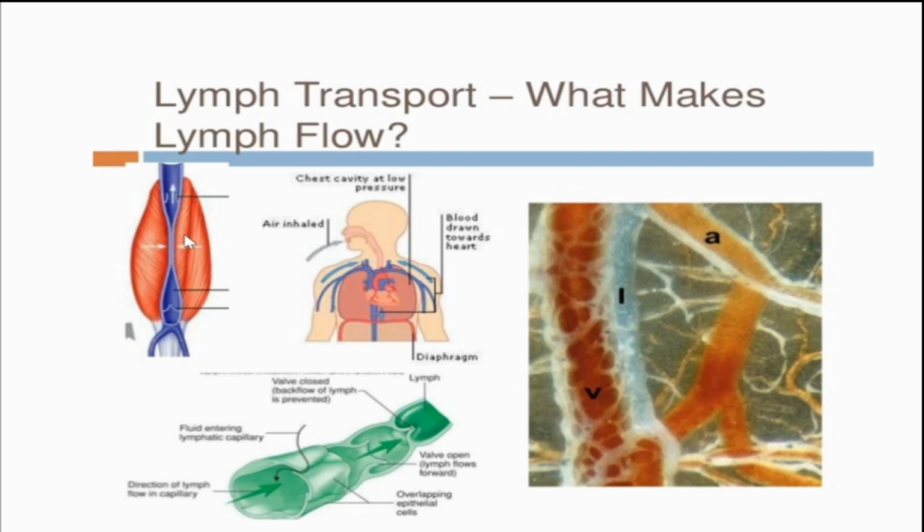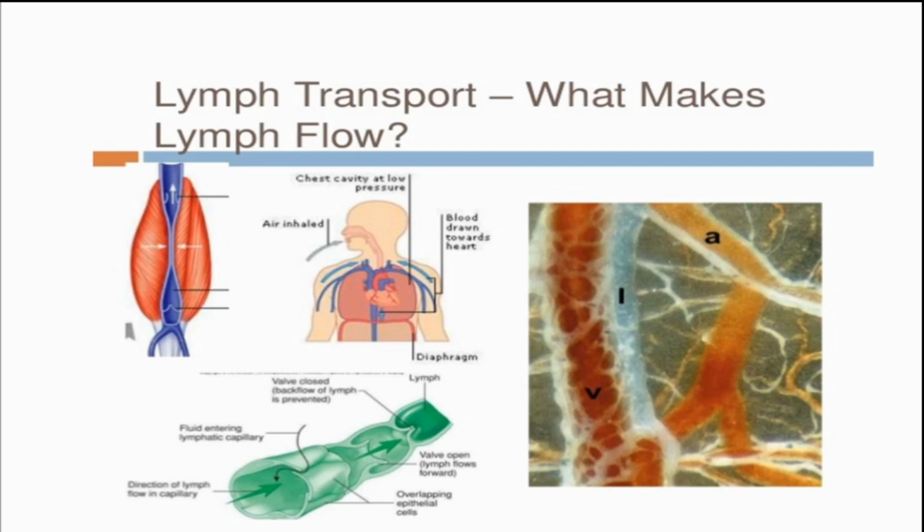There are certain factors that affect the rate of lymph flow. Three factors are there. First, the rate of lymph formation. If more lymph is forming per second, then the rate of flow will be more. Also, if high blood pressure is there, more fluid may enter into the lymphatic system.